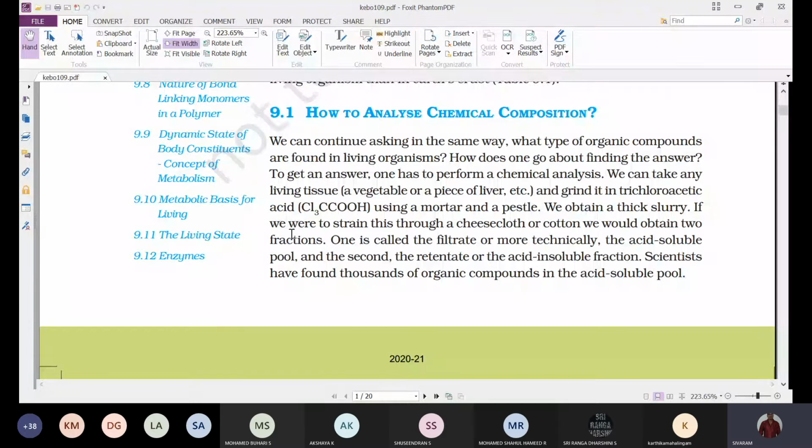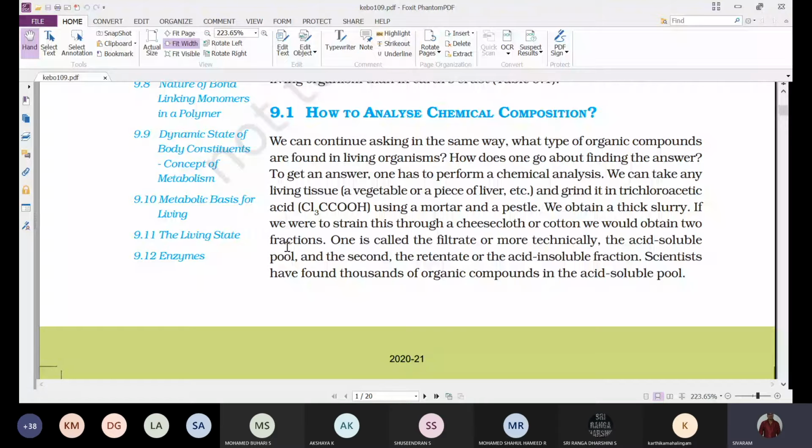This component which is not filtered, we call a retentate, which is also called the acid insoluble fraction.